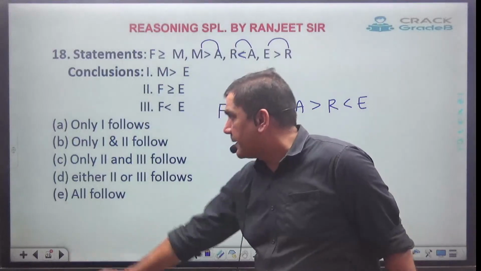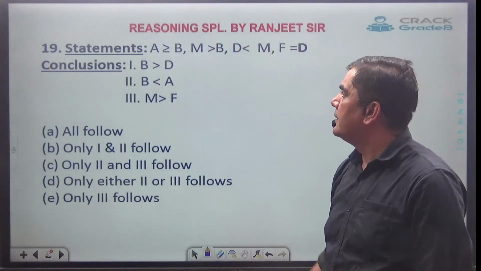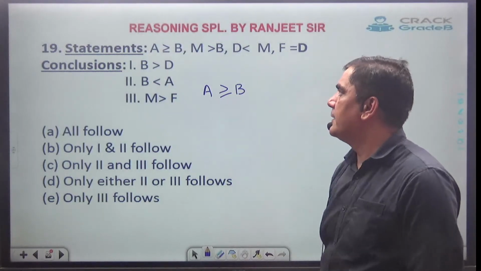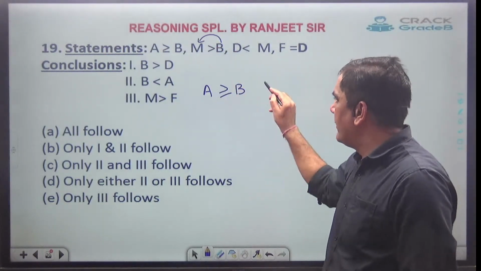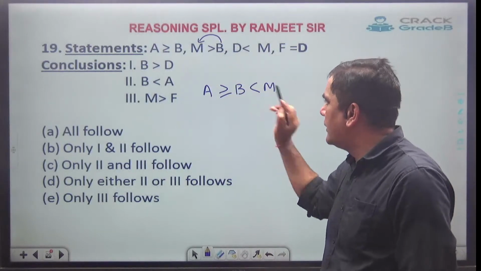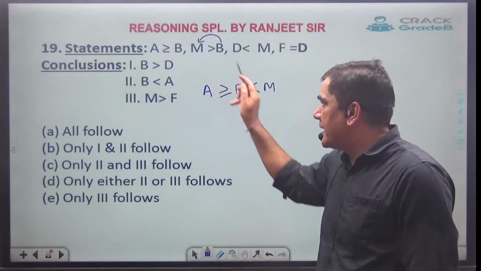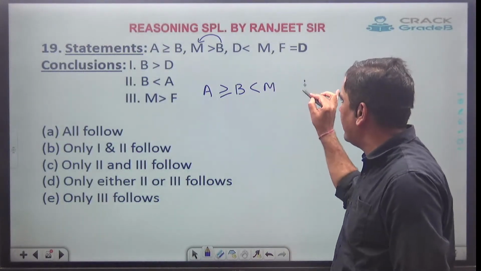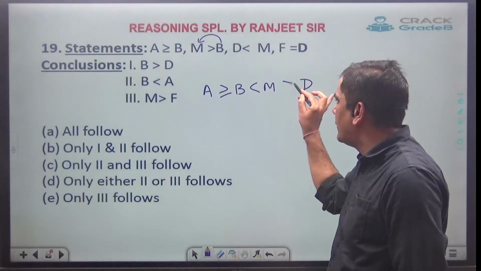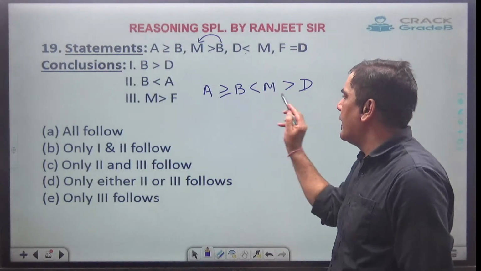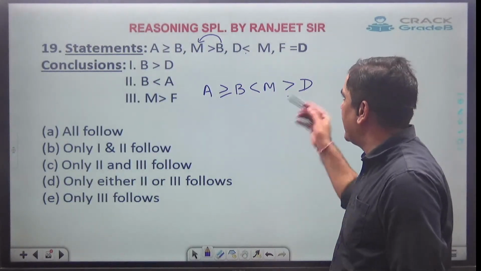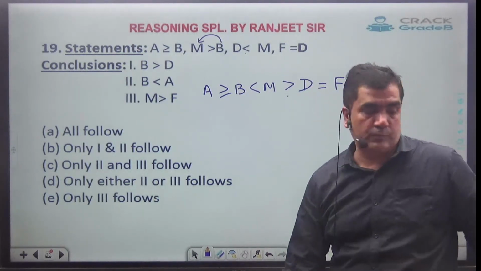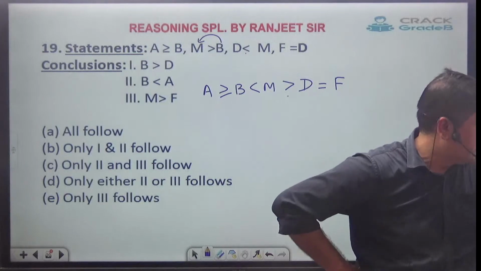Okay, let's go for the next one. Start. A. Next is B. Face is towards A. Then M and B. So M will be over here and face is towards M. Just see, greater has become smaller. Next one, D and M. So next to M will be D and face is towards M. Just see, smaller has become greater. And thereafter D will have F and both will have equal to. Clear?